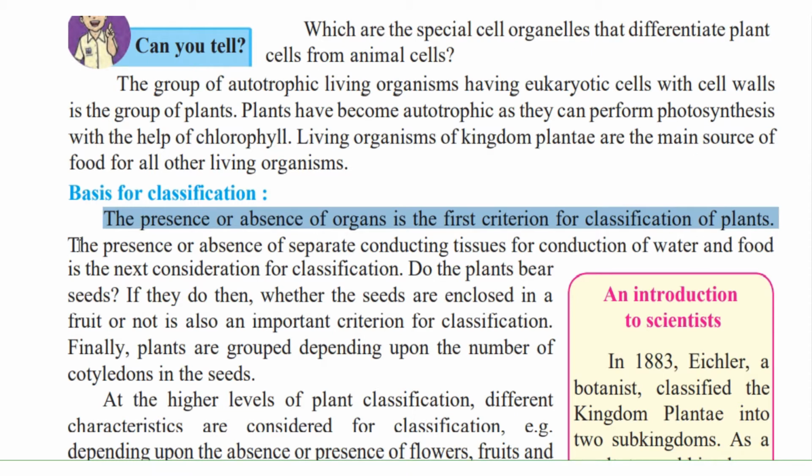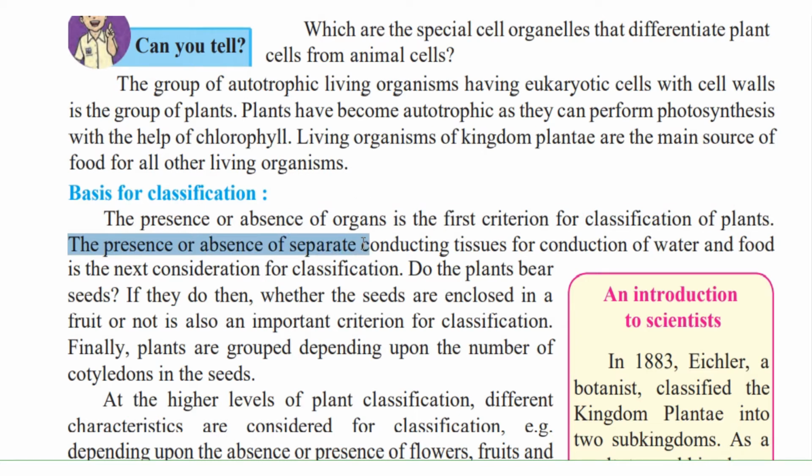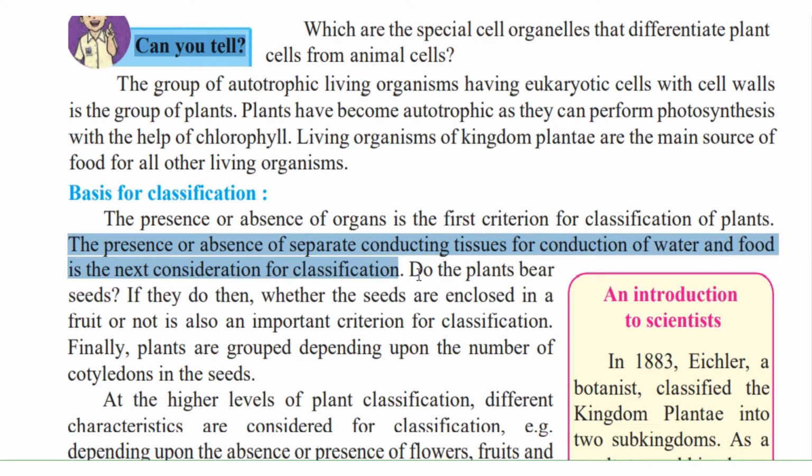Then the presence or absence of separate conducting tissues for conducting water and food is the next consideration for classification. Now, what do we mean by conducting tissues? There are two tissues, that is the xylem and the phloem, which help in the transmission of water, minerals and the food substance to the various parts of the plant.